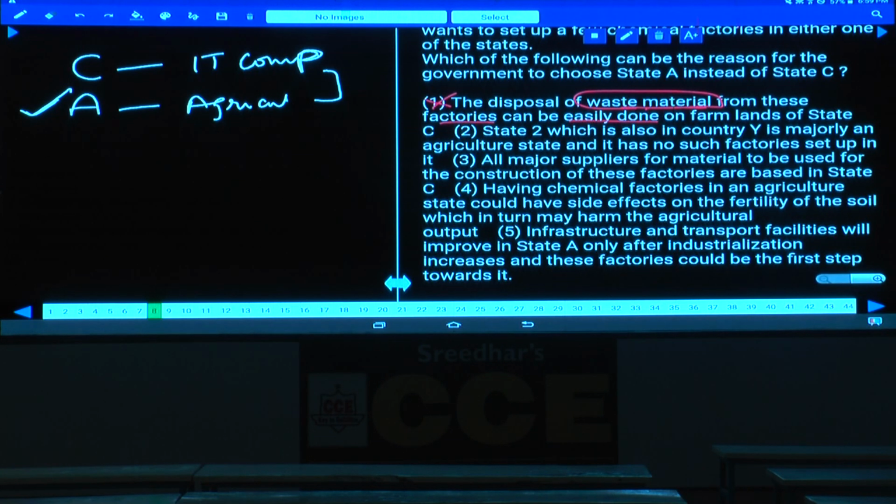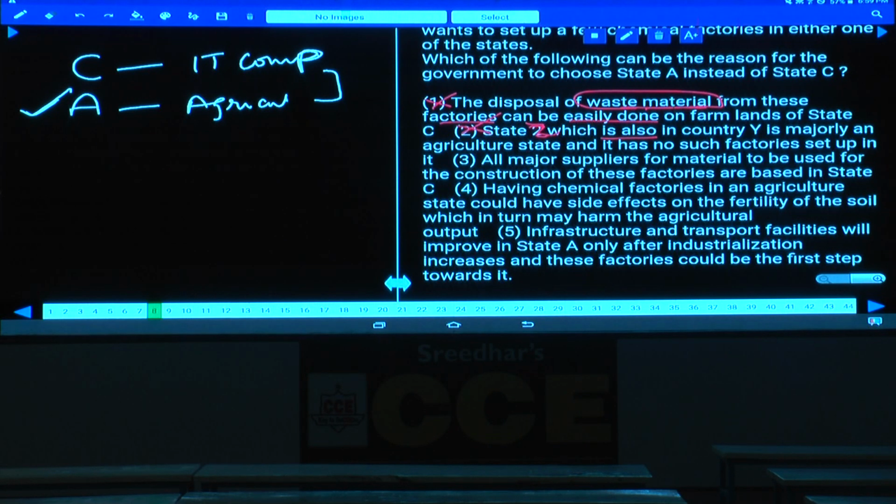Yes, the second one. State Z, whatever this state is. Here he is talking about state Z. It is not state A or C. State Z which is also in the country. How do we know which is also? That means which is also in that country, which implies that he is not talking about state A and state C. Can you definitely confirm this one or not? It is an inference that can be done. As he is talking about state Z, nothing can be specified about this one.